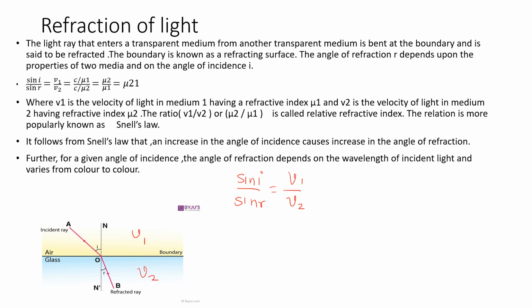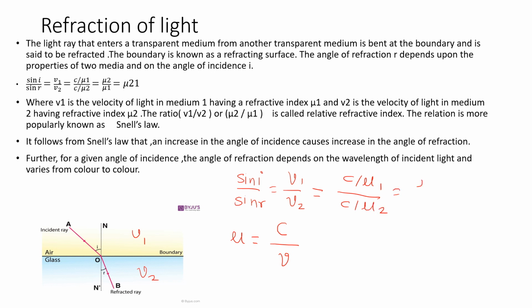Now, we know that mu, the refractive index of the medium, is defined as velocity of light in vacuum, which is a constant, divided by velocity of light in the medium. So this relation we can further write as V1 is equal to C upon mu1, the refractive index of medium 1, and V2 is equal to C upon mu2.